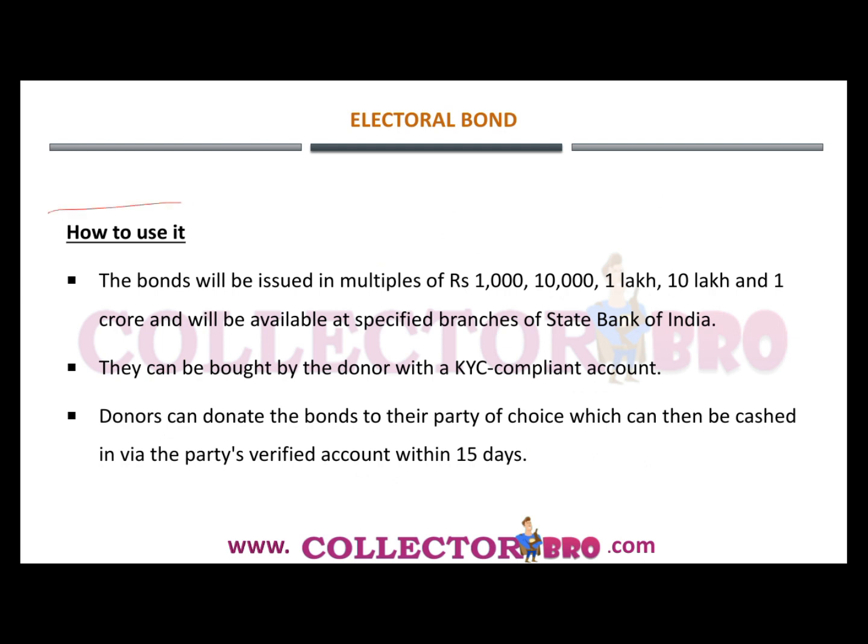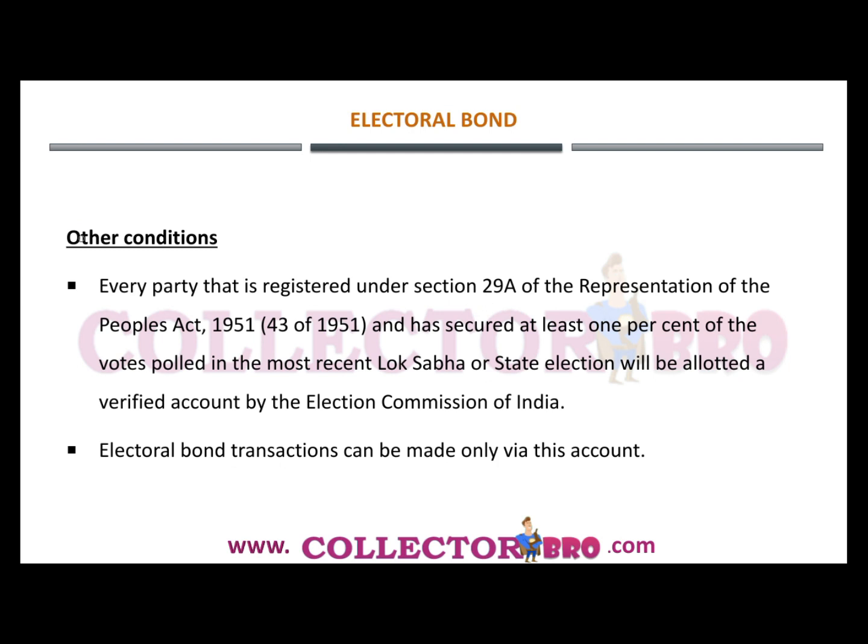Now let's analyze how to use these electoral bonds. The bonds will be issued in multiples from the thousands up to 1 crore, and will be available at the specified branches of the State Bank of India, and they can be bought by the donor with a KYC compliant account. Then the donor can donate the bond to their party of choice, which can then be cashed via the party's verified account within these 15 days. So this is how the electoral bond works.